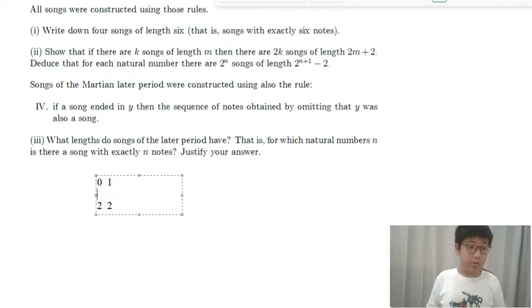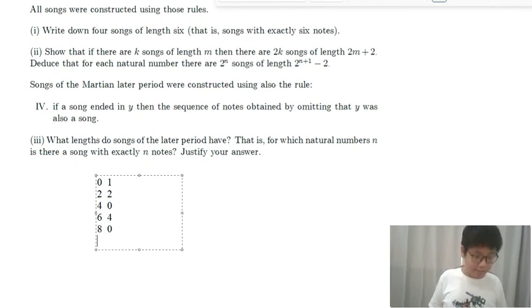Wait, there are 0 songs of length 1. Seems like the Martians started with even numbers. 4, and then 2 times 0 plus 2 is 2, and then 4. Hey, this is very surprising. Then we have 6, and then we take away this for 8, and then you realize that the songs which exist are only of lengths 2, 6, 14, and so on, which will give us 2 or 8.